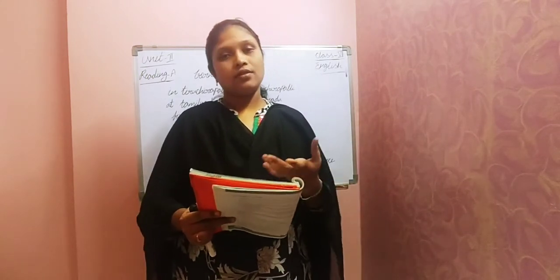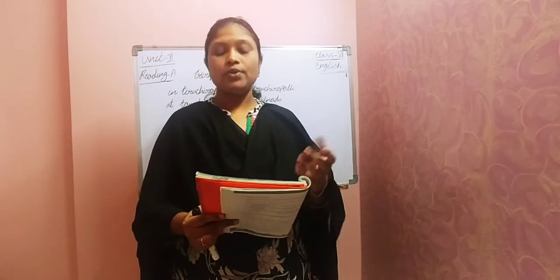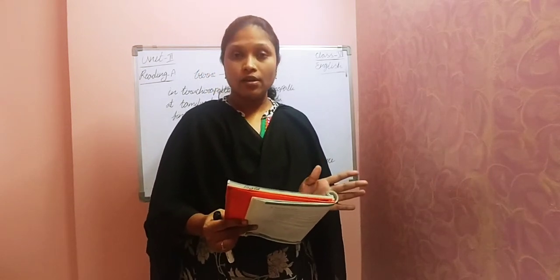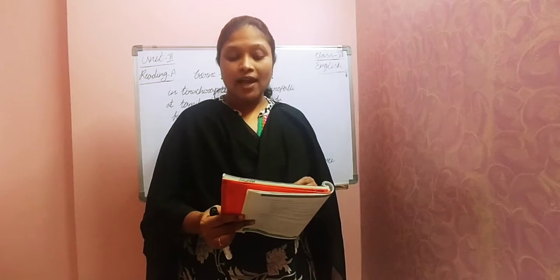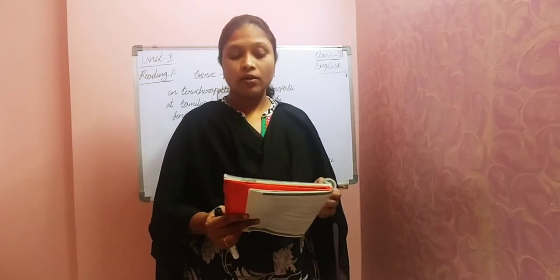So this is like a biography, right? By using these details, can you write a paragraph? Try to fill the blanks. So read along with me.